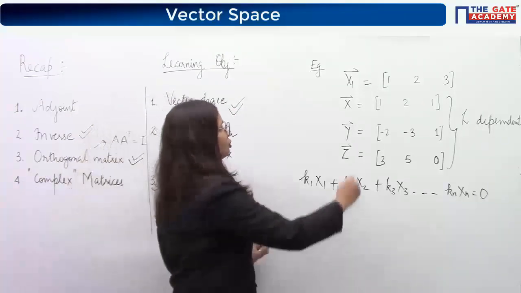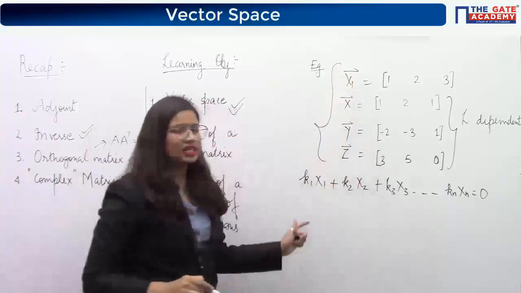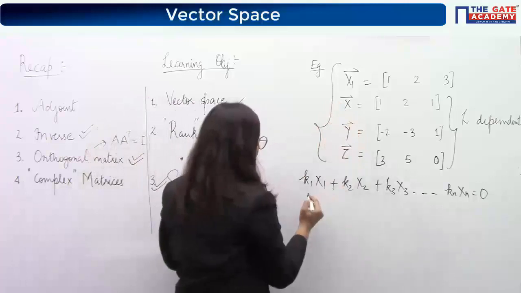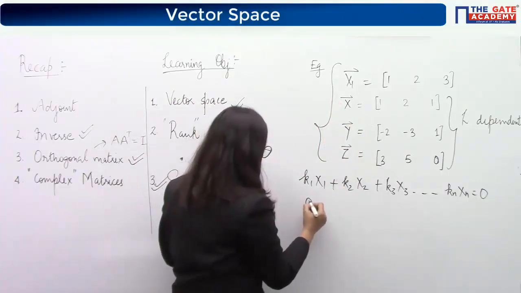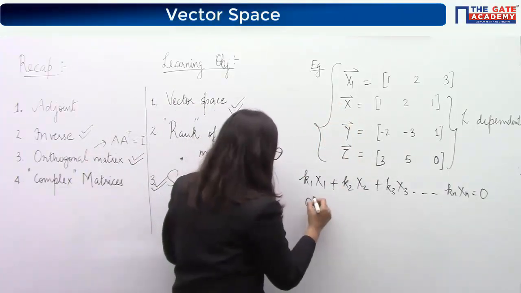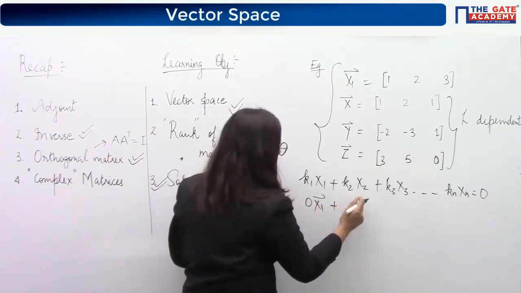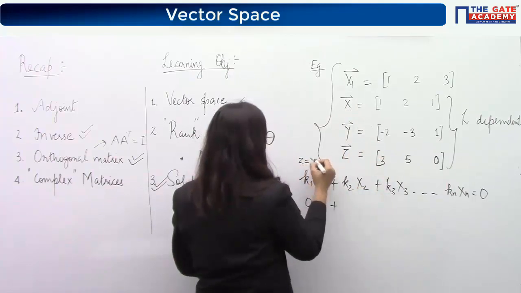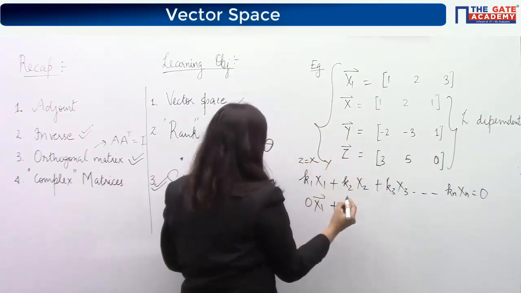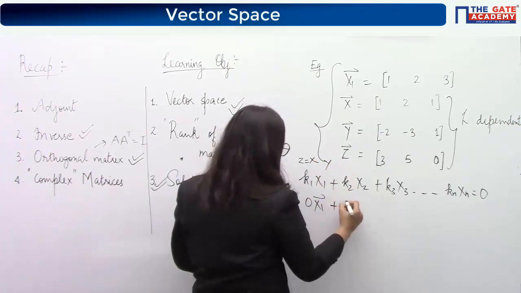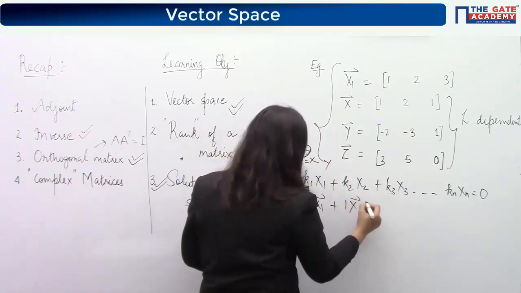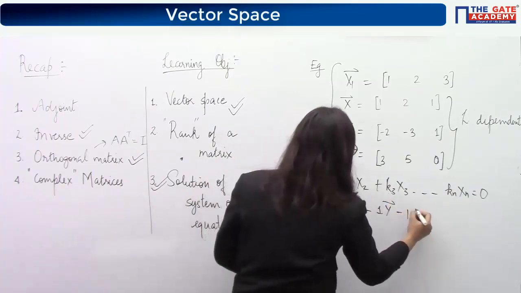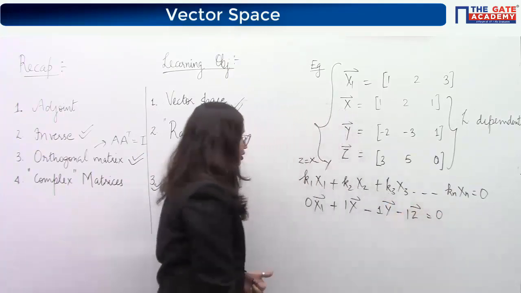Now if I ask you, are these four vectors a set of linearly dependent vectors? Because this set follows the relationship like this, I am writing it down, look at it carefully. 0 x1, plus I am taking x2 as the x vector here, and we had the relationship z equals x minus y. So I can write it like this: 1 x vector minus 1 y vector minus 1 z vector is equal to 0.